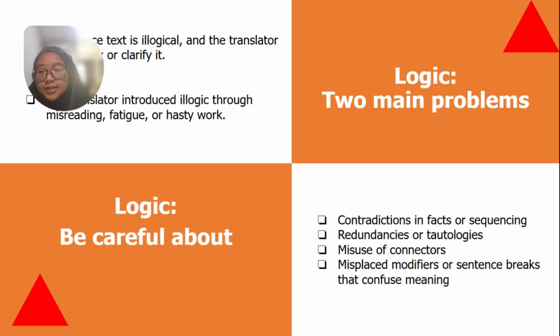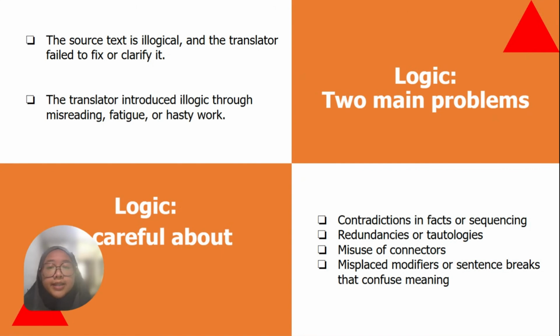Okay, next, logic. The logic has two main problems. First one, the source text is illogical and the translator failed to fix or clarify it. And what should we be careful about in logic? Contradiction in fact, redundancy, misuse of connectors, and misplaced modifiers.